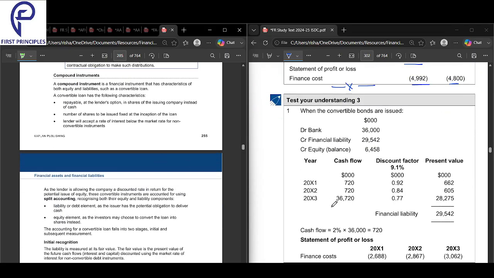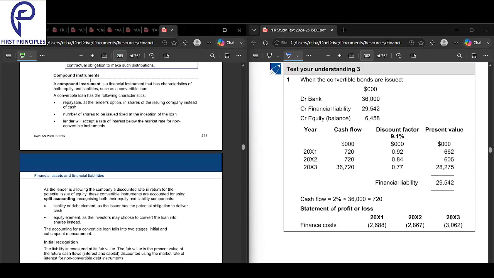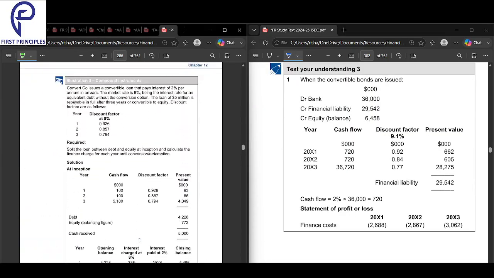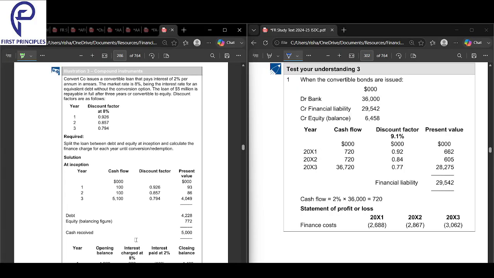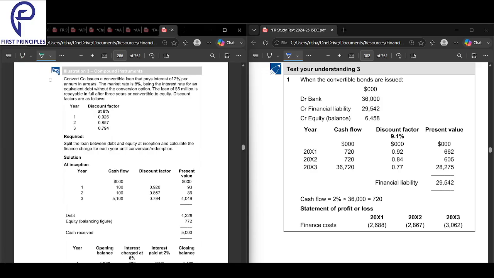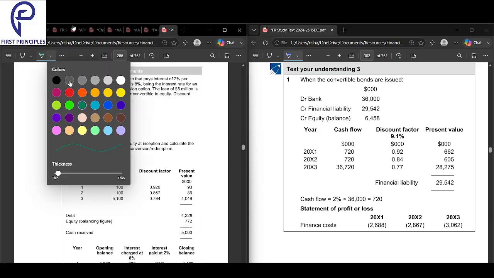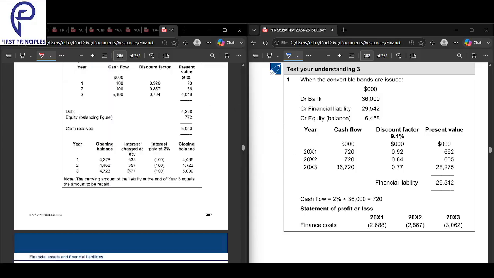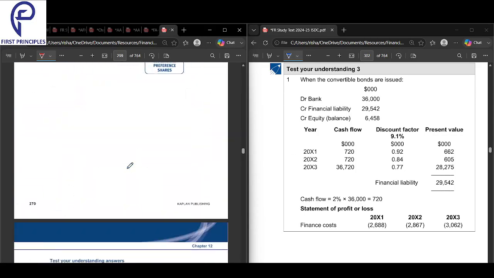Next, let's look at compound instruments. Compound instruments are very easy. Let's quickly look into a sum, and everything else will naturally make sense. Covert Co issues a convertible loan and pays an interest of 2% annual in arrears. Nothing else is written, so that means it's the coupon. How much does it pay? 2%.